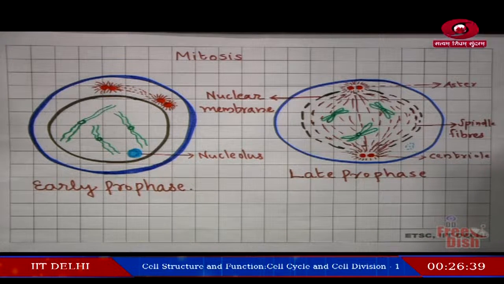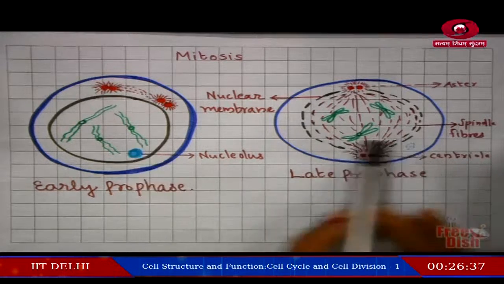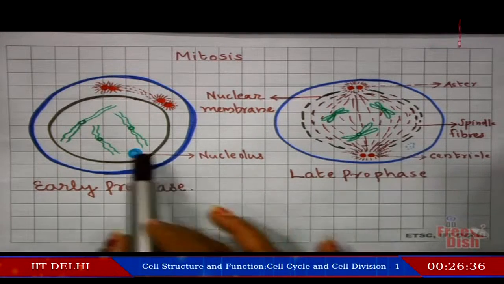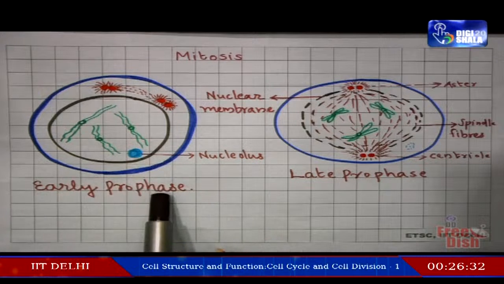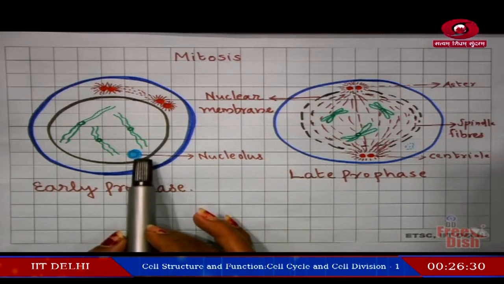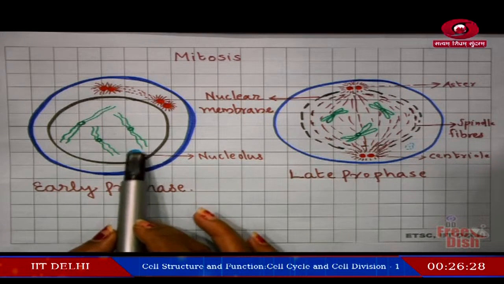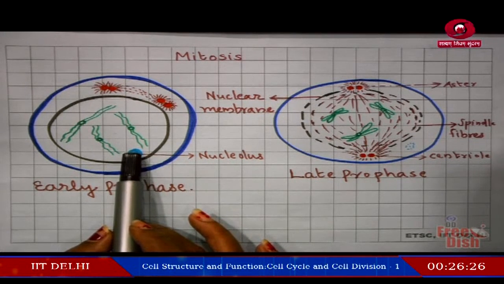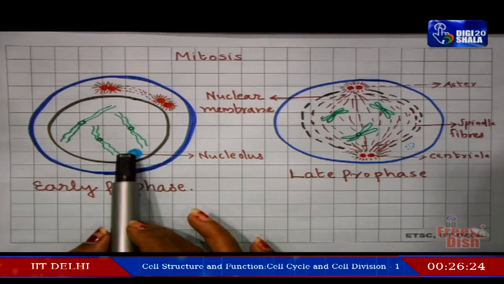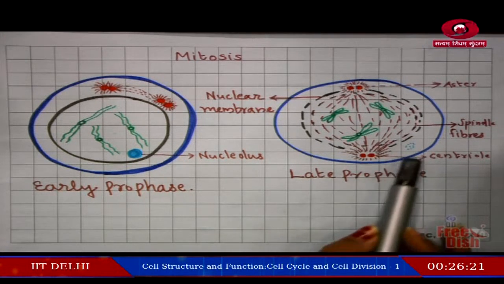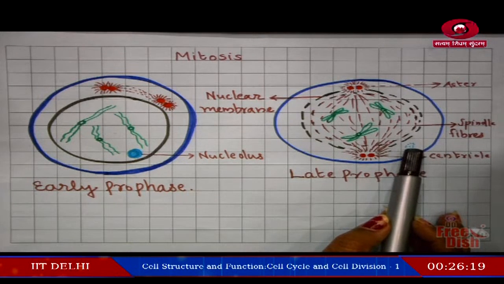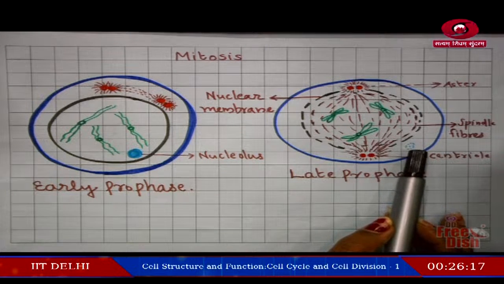Now, see these two diagrams, what happens to the nucleolus here and nucleolus here. In the early prophase stage, you can see a clear nucleolus, it is visible, but what happens to this in the late prophase? You can see here as dots only, it means it is disintegrating, starting to disappear.